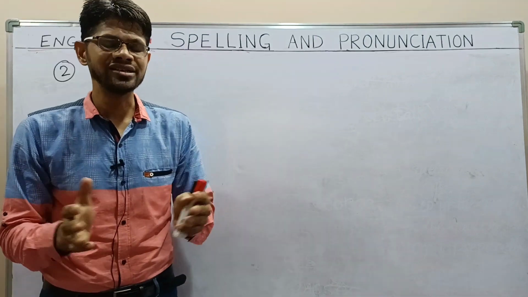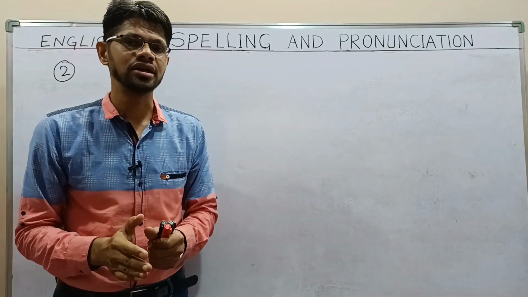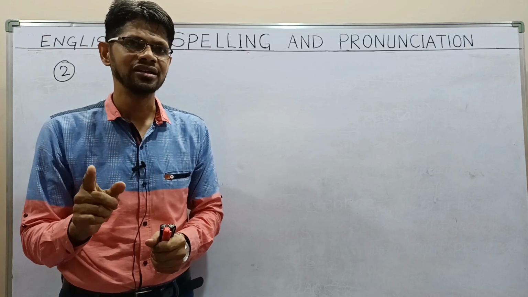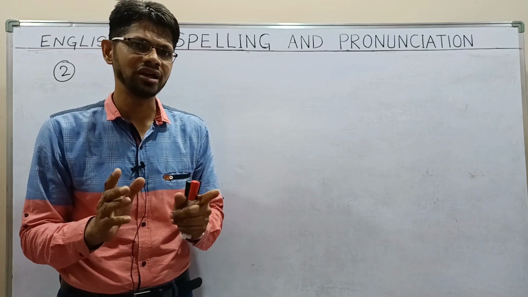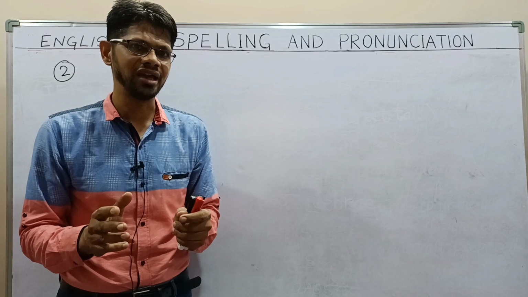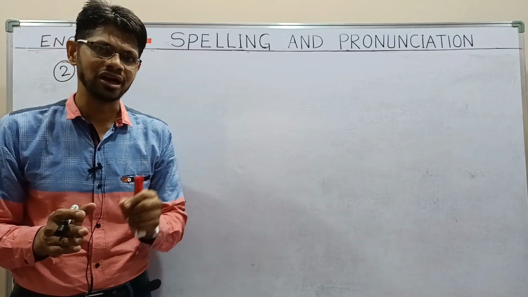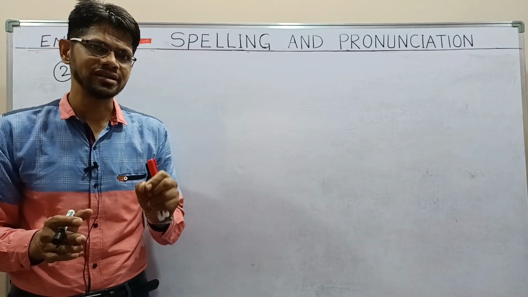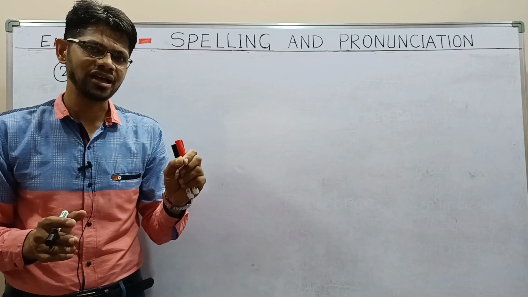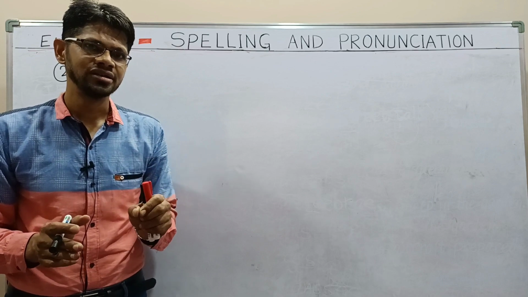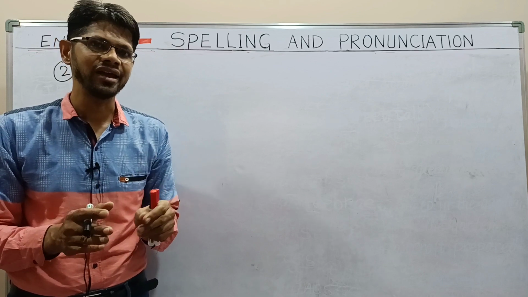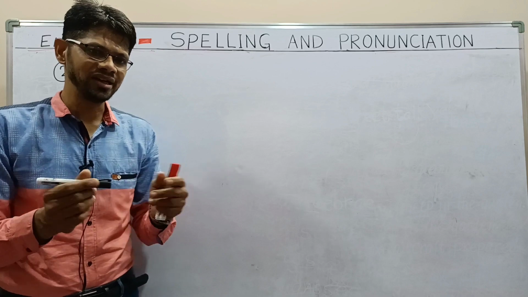Okay. Our next rule is we are going to learn about the letters K and C and K. How can we use K? If the letter K comes at the last letter of a word, how can we write K and CK? So let us learn here.